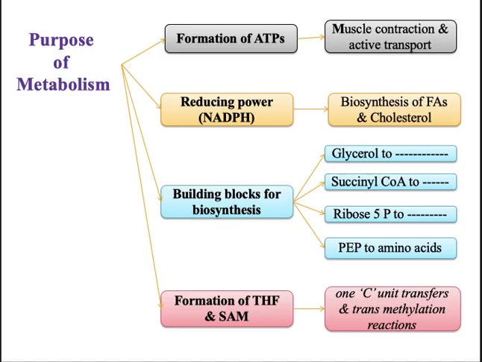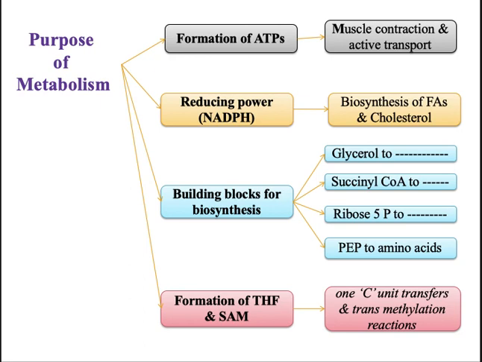What is the purpose of this? As we said, the first one is the formation of ATP that helps in muscle contraction and also the active transport of macromolecules. It also helps in formation of the reducing power, that is NADPH, that helps in the synthesis of fatty acids and cholesterol, and also provides building blocks for biosynthesis, like glycerol gets converted to glycerol 3-phosphate, succinyl-CoA gets converted to succinic acid, ribose 5-phosphate gets converted to sedoheptulose 7-phosphate, and glyceraldehyde 3-phosphate and PEP to the amino acids.